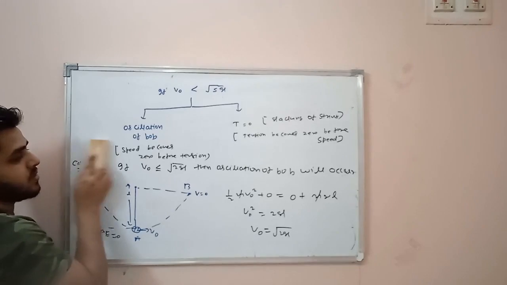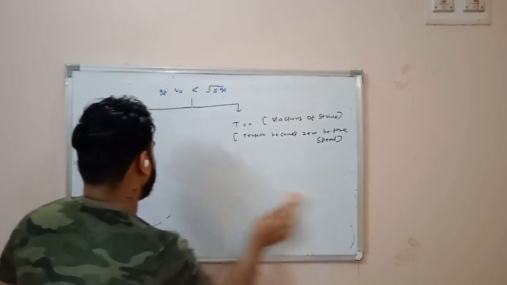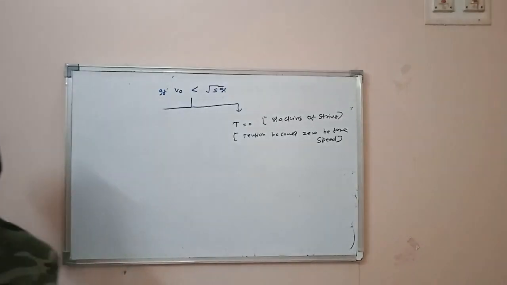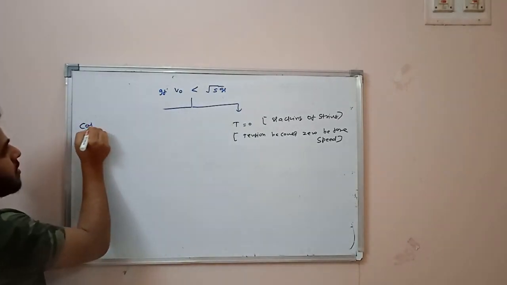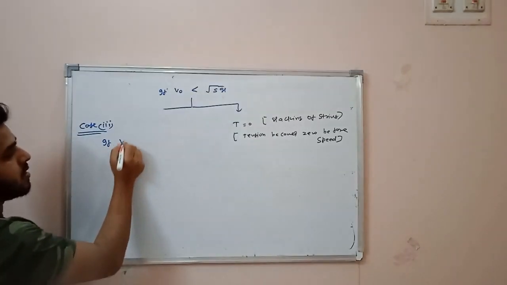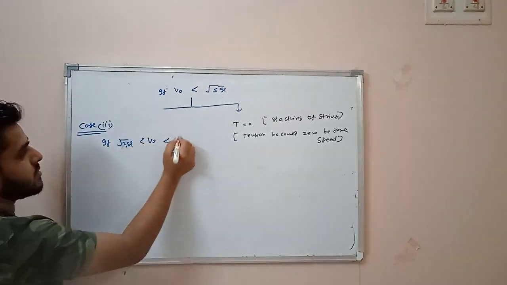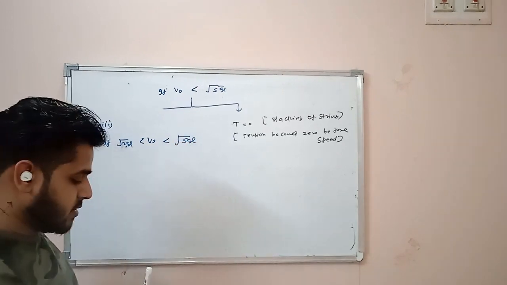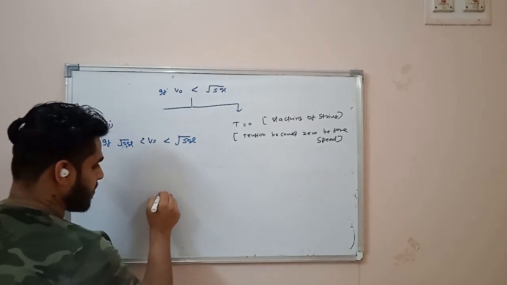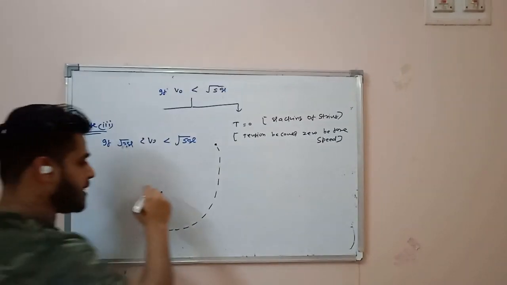So let's write down case 3. Case 3 means slacking of the spring. If V naught is greater than root over 2gl but less than root over 5gl, in that situation what will happen? The bob will start from over here. This is a fixed point. The bob will start from here, but at some particular angle theta,